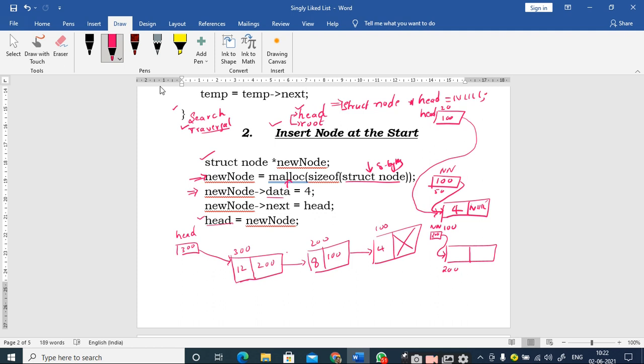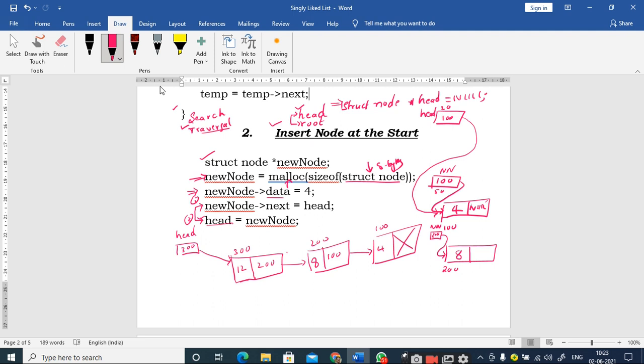Now new node of data, let us put it as 8, right. This time what I have to do, I want to insert the newly created node as the first node. How can I identify the first node? Head pointer. By using head. So the sequence of these statements should not be missed, should not be interchanged. That means this should be the first statement and this should be the second statement. For example, if I interchange these statements, that means I write the second statement as the first statement and first statement as the second statement.